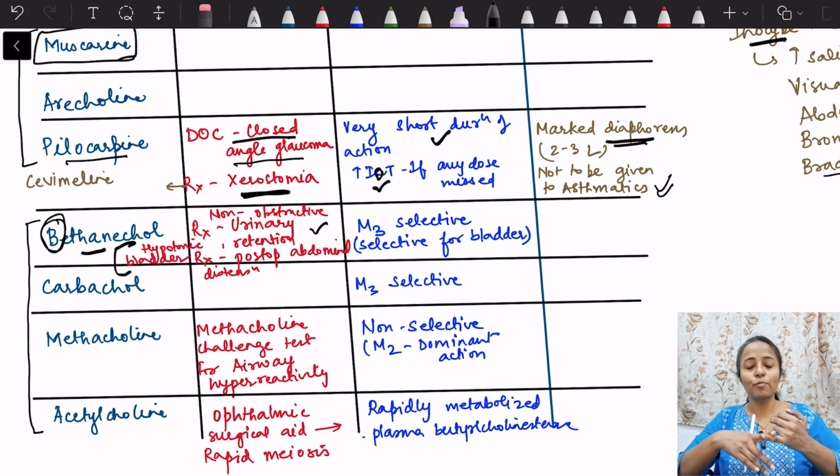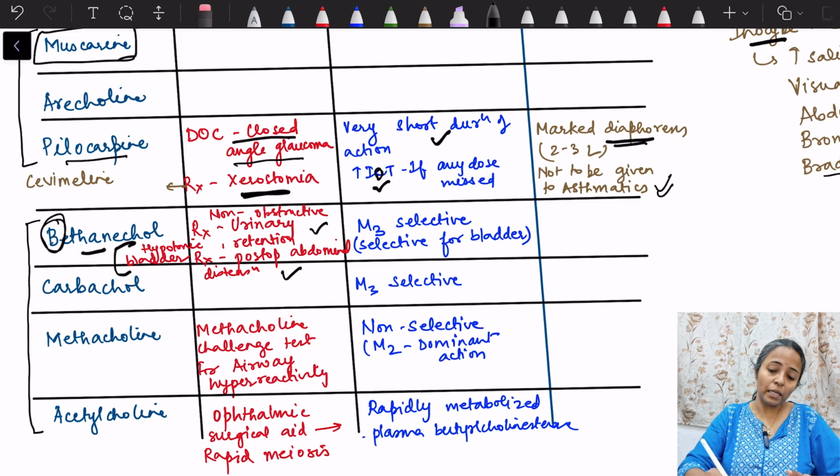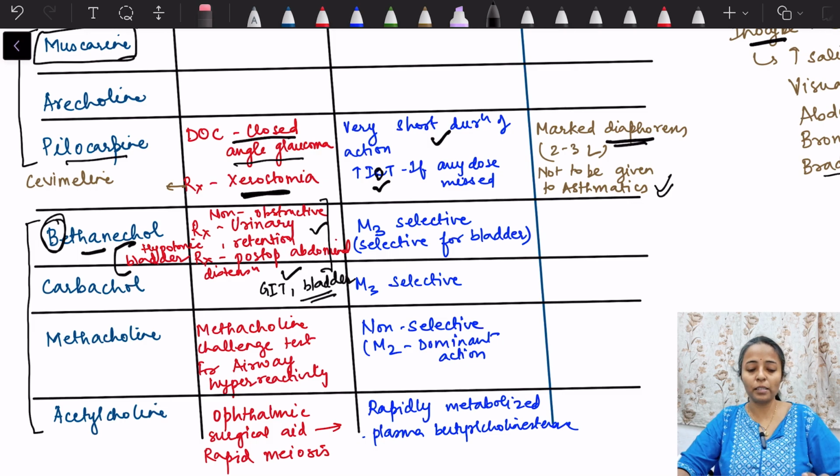So in that case also bethanechol can be given. Then it can also be given for post-operative abdominal distension. So mainly for its effects on GIT and bladder, bethanechol is being used. Okay, post-operative abdominal distension. So basically we can say that bethanechol and carbachol are mainly M3 selective.